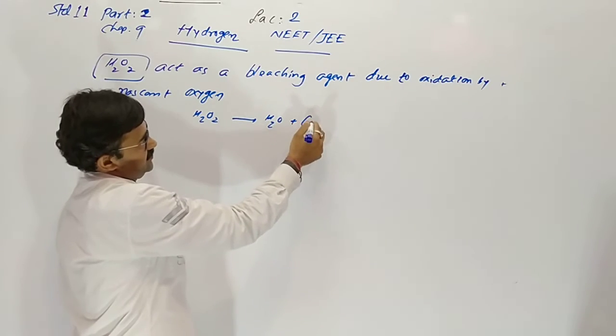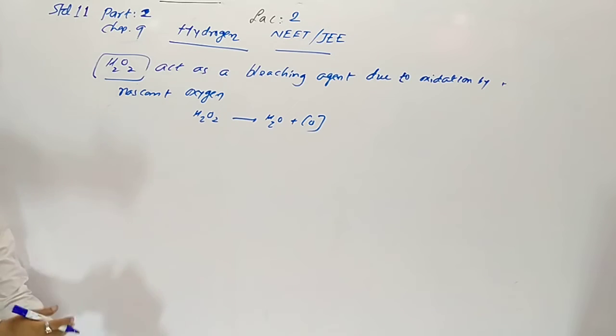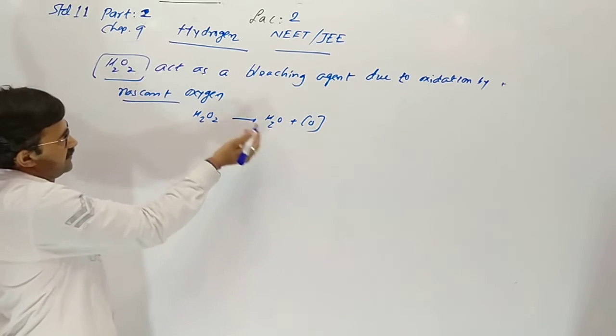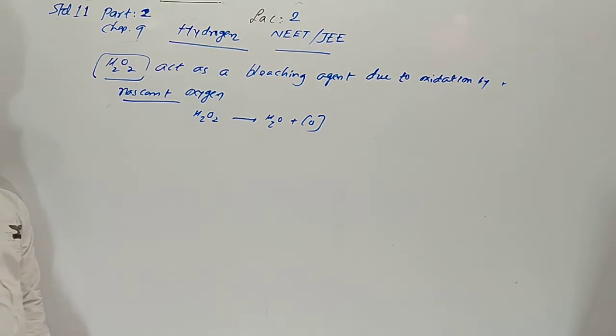Here hydrogen peroxide gives H2O plus O. Decomposition of H2O2 releases oxygen. Nascent means newly born oxygen.